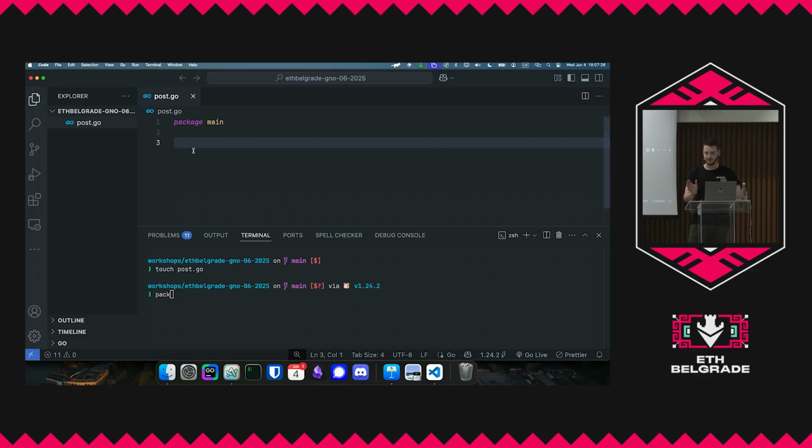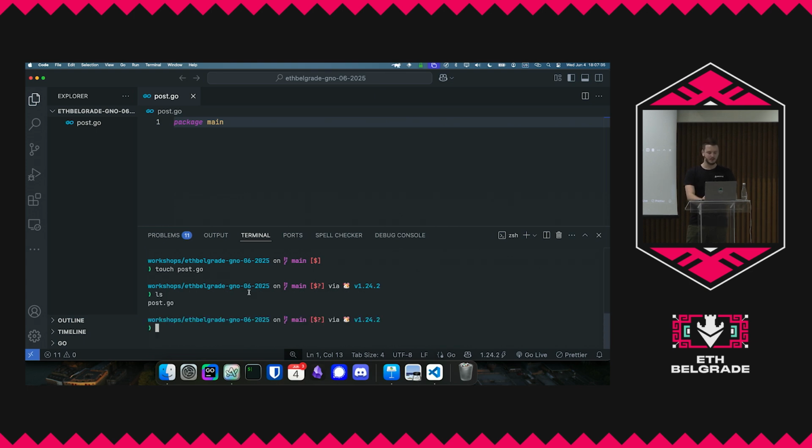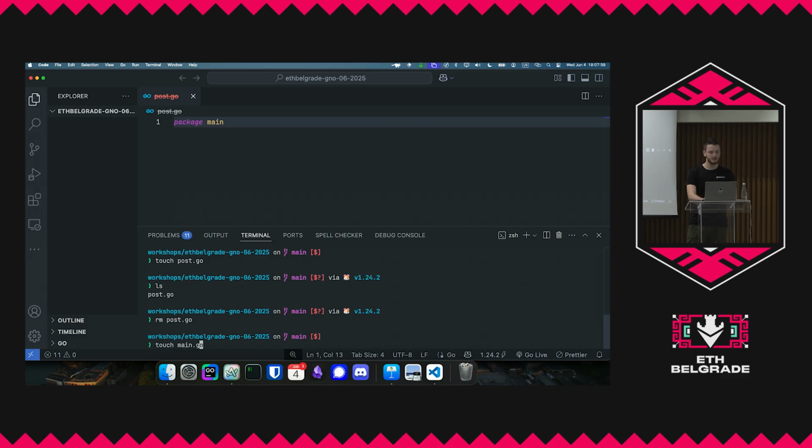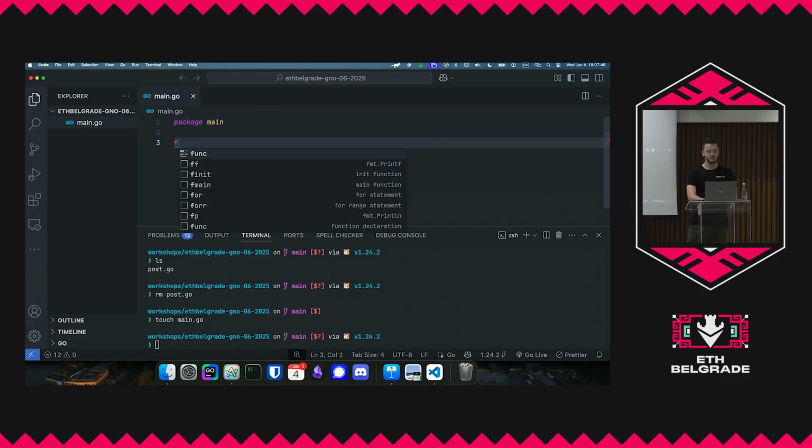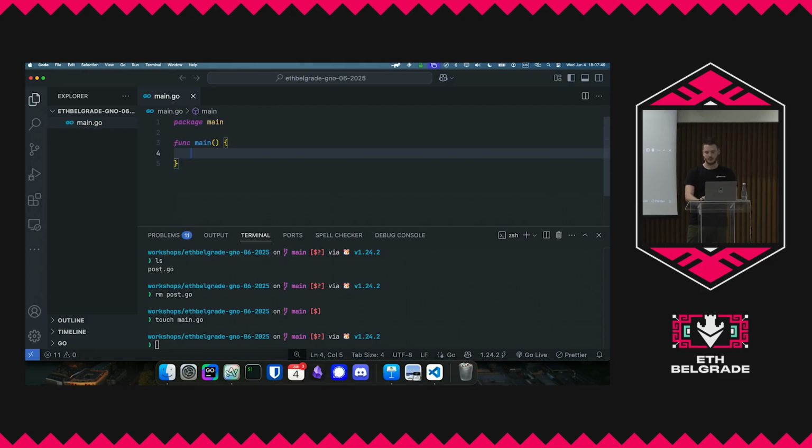where I'll just give you the really, really big basics on what Go is and how it works. So here I created a very simple folder. It doesn't have anything special except this post.go file. Let's actually remove that and do touch main.go. And then we're going to define a package called main, in which we'll have func main. And I'm assuming most of you understand this, so it's a relatively simple syntax. It's quite familiar, right? Anybody who's written any sort of general-purpose language will understand this.